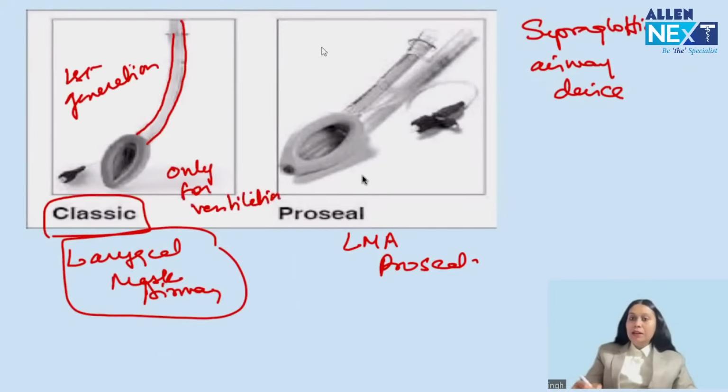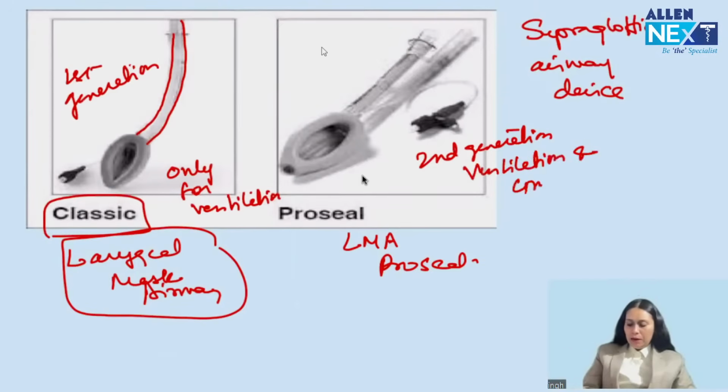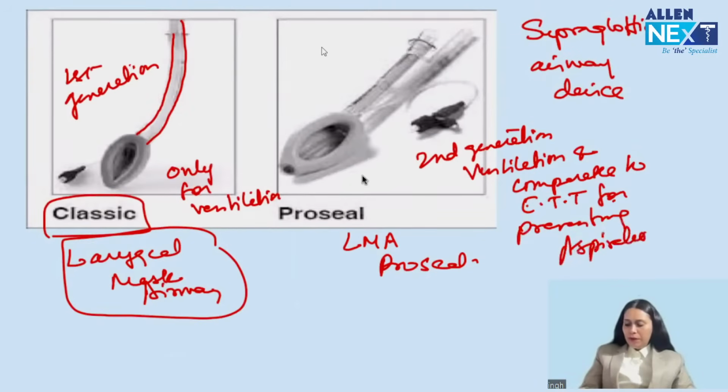And this is the second generation LMA ProSeal. It is used for ventilation and it is comparable to ET tube in preventing aspiration. So it has two uses, prevention of aspiration and ventilation.